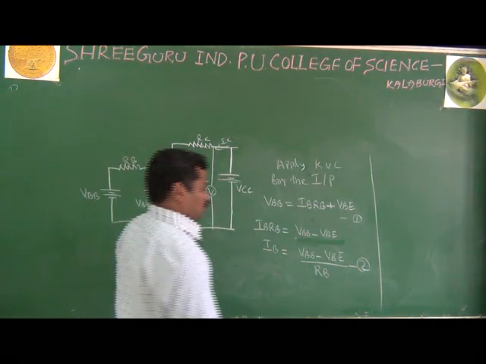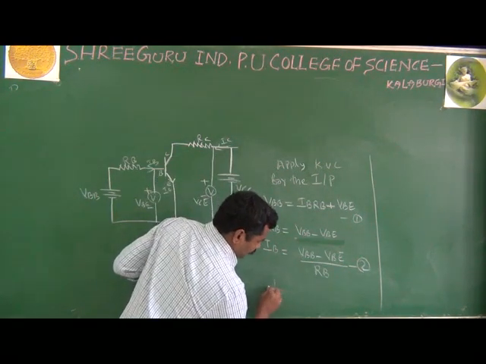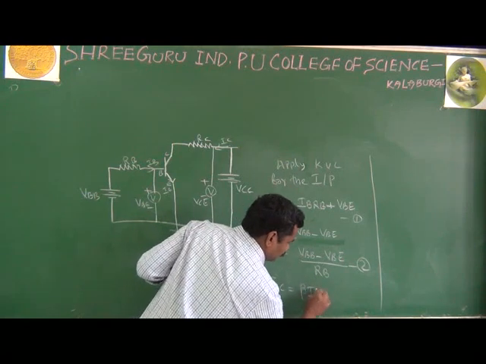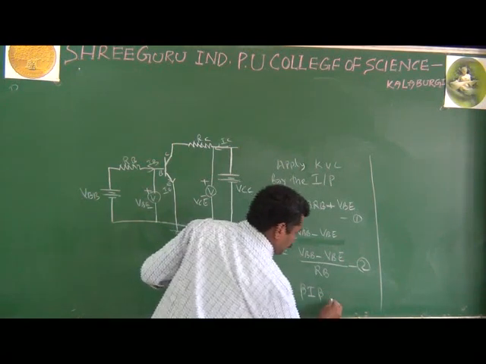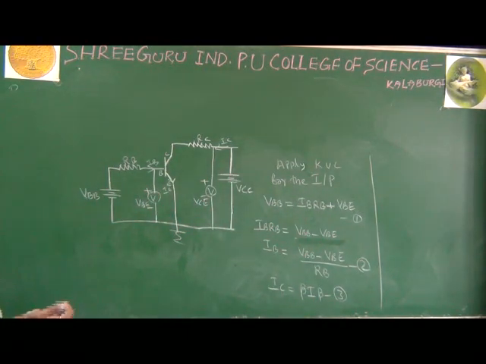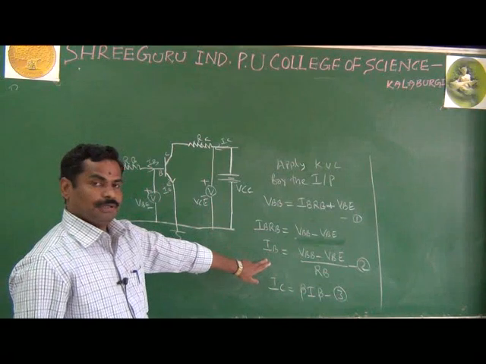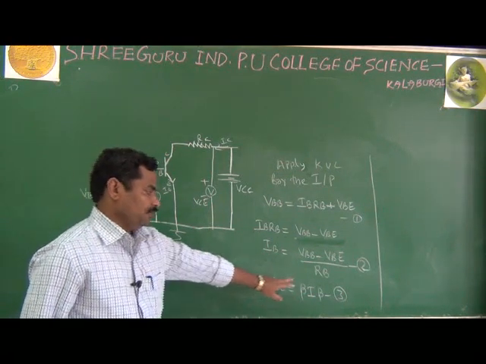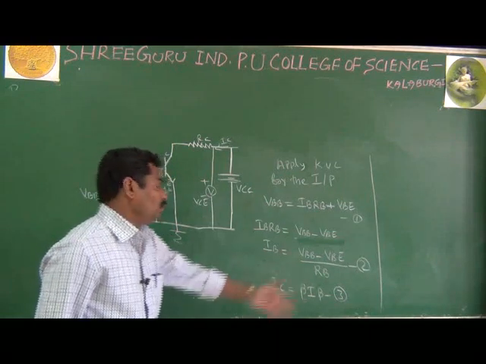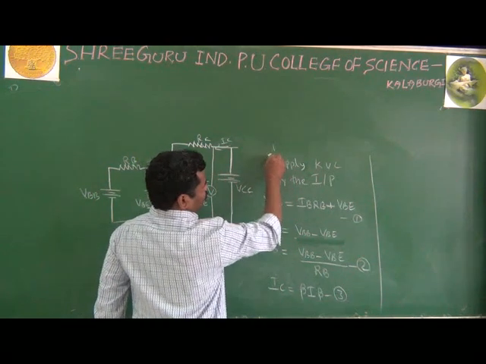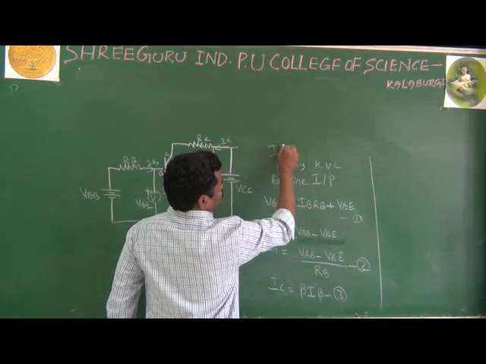And if you want the output current, that is nothing but IC equal to beta into IB. This is equation number 3. It means IB is the input current, and this is a very important relation: IC is nothing but beta into IB. Now what you have to do? This is your first step. You can write about the first step.